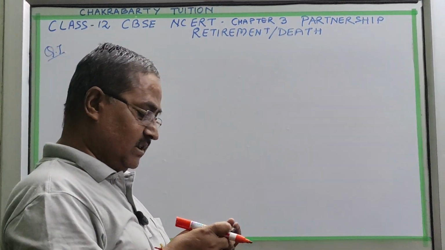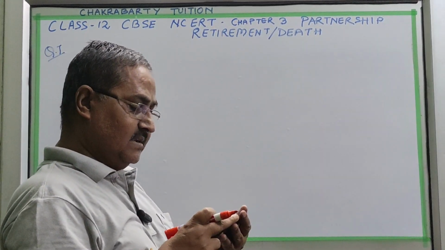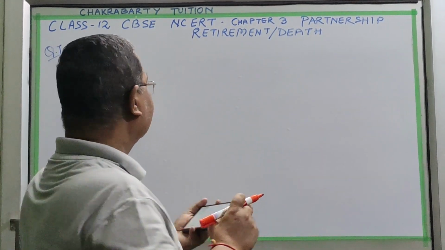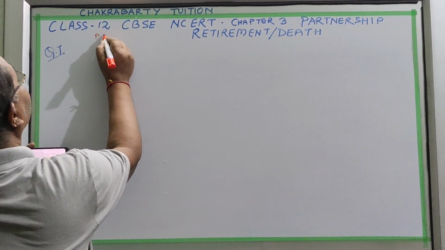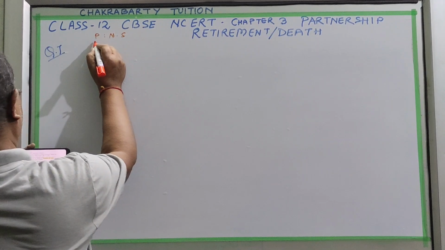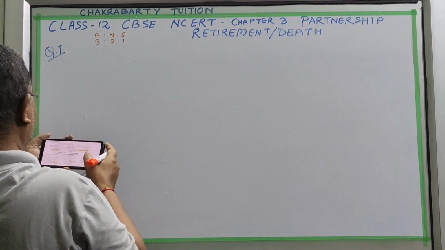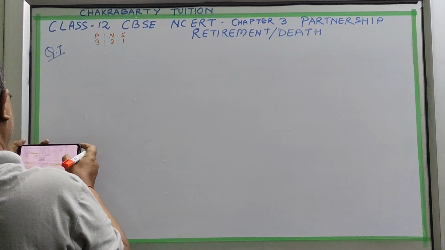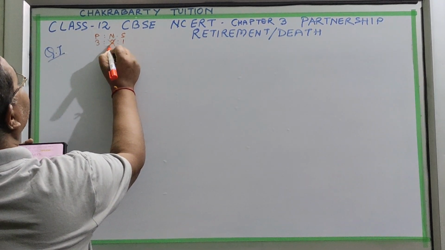So we will start now with question number 7. Pankaj, Naresh and Saurabh are partners sharing profits in the ratio 3:2:1. Who are the partners? Pankaj, Naresh and Saurabh, and their ratio was 3 to 2 to 1. And who is retiring? Naresh retired.